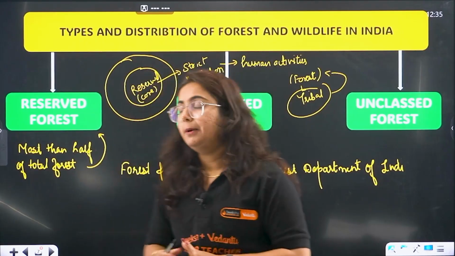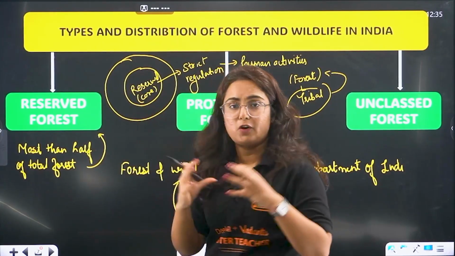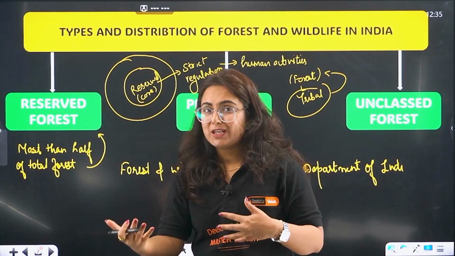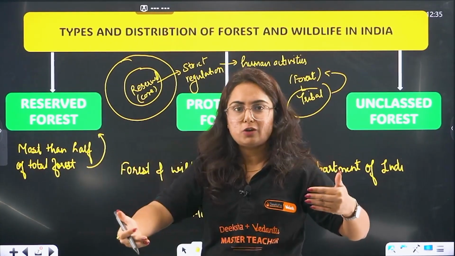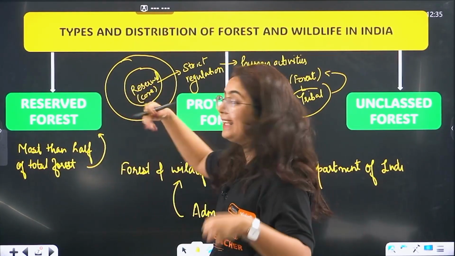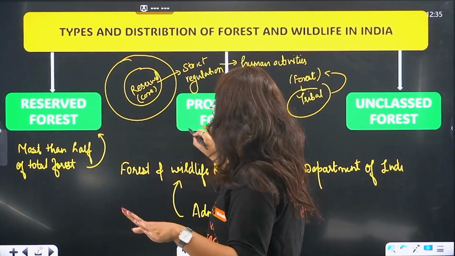So to protect them, they have made a reserved forest area. Like at any program there are reserved seats, so you're not allowed to sit there. Similarly, you're not allowed to do any activity here. Then comes the protected forest.